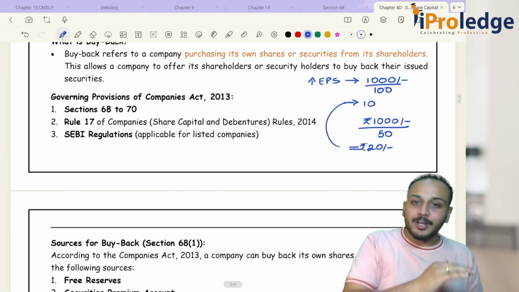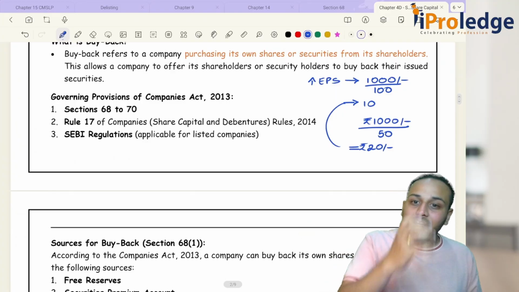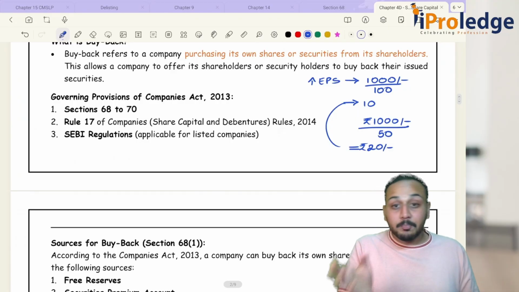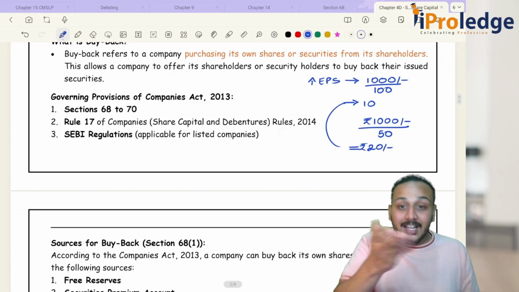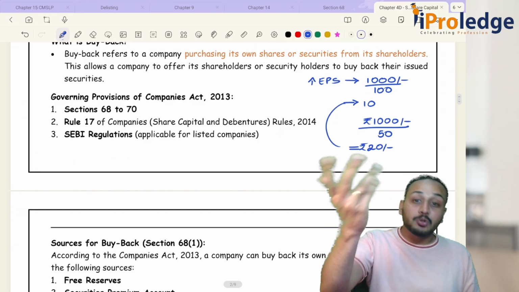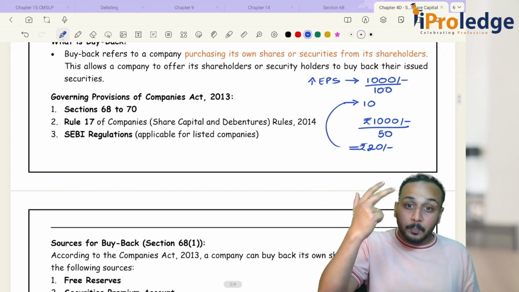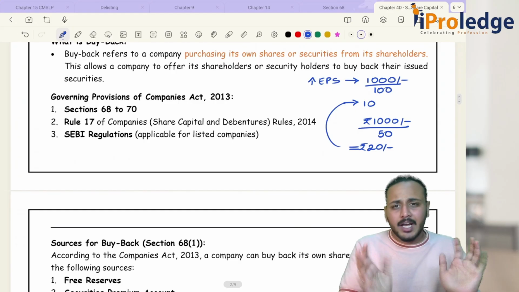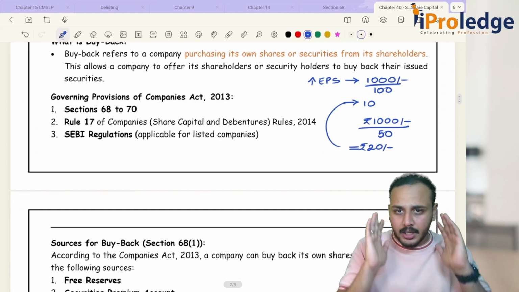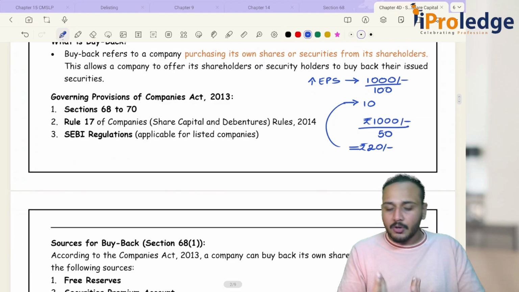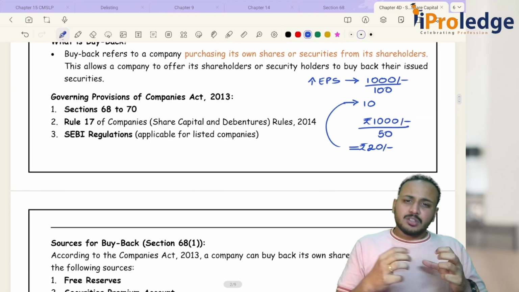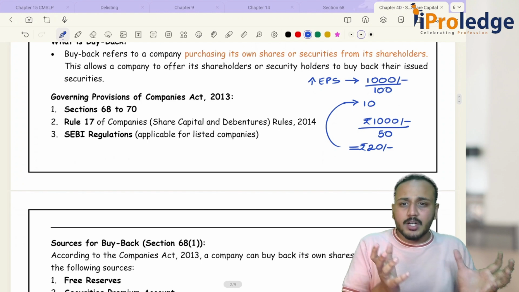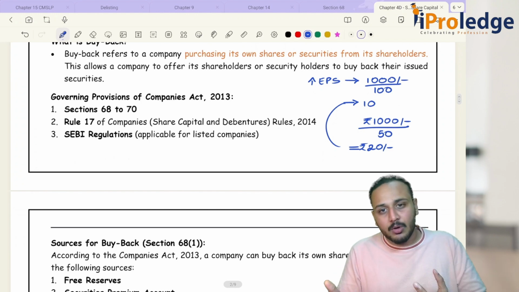They will sell it back to the company only when the company is offering them a better price than the market value of the shares. Let's say 1200 rupees, so a premium of 200 rupees. So shareholders are automatically happy with the buyback. Generally most of the shareholders are happy. This is what a buyback is, and this is why we go for a buyback.